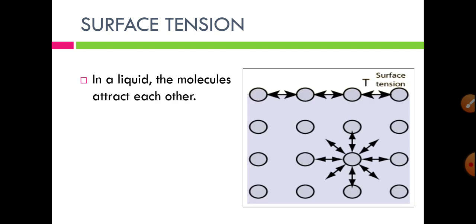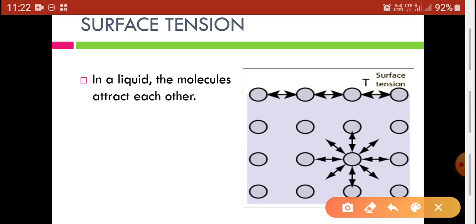So here in the diagram, these are the molecules which are present on the surface. These are attracted from side molecules and also from downward molecules, but molecules which are present in the depth of liquid are attracted from all sides, and they also attract other molecules from all sides. So this is the difference between molecules which are present on the surface and molecules which are present in the depth of liquid.